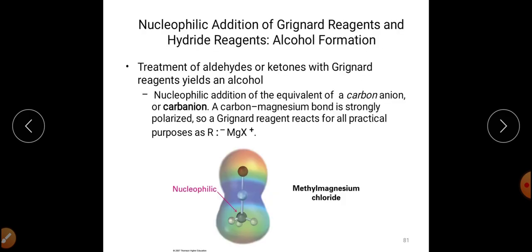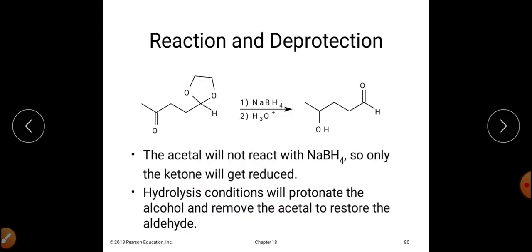Now what will happen? Now we will hydrolyze it, and on hydrolysis this particular acetal will get converted into the carbonyl group. So it will generate the carbonyl group. So we have selectively reduced one of the carbonyl groups, leaving the other carbonyl group behind, by using this reaction.